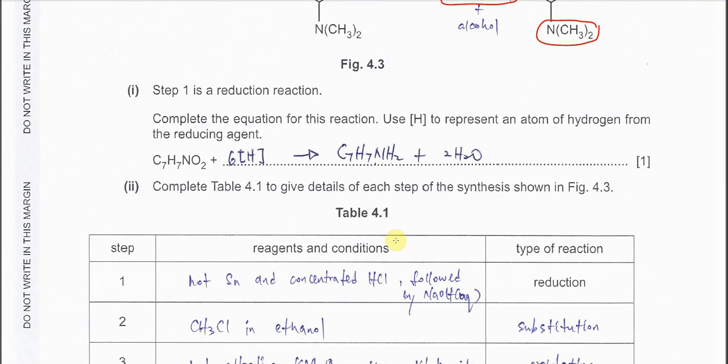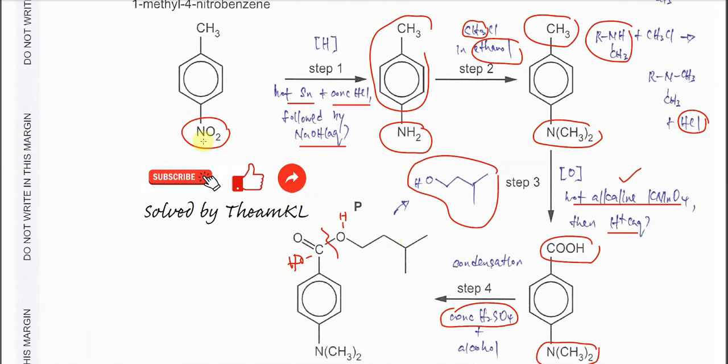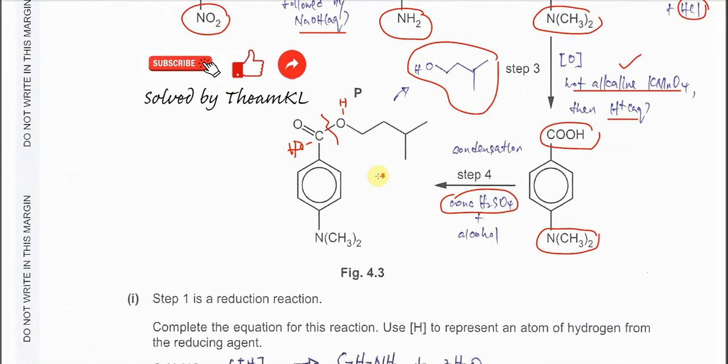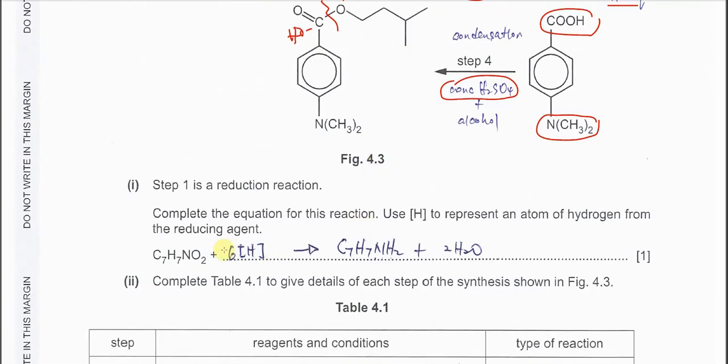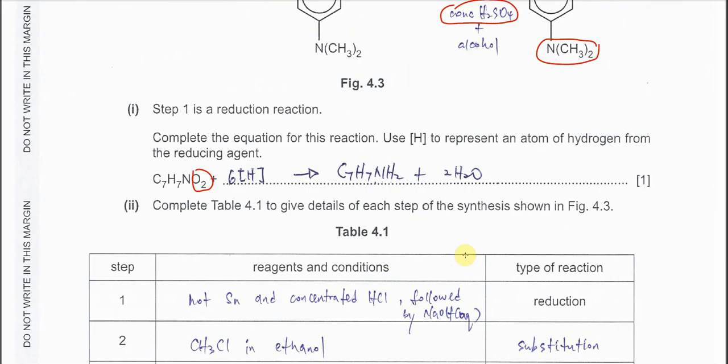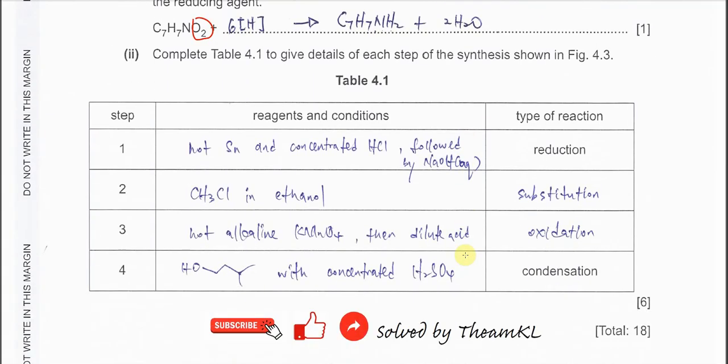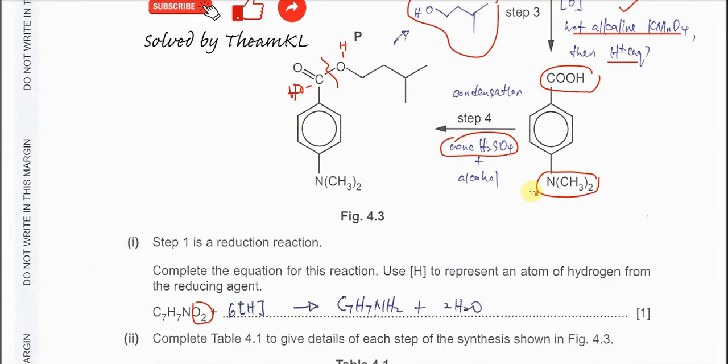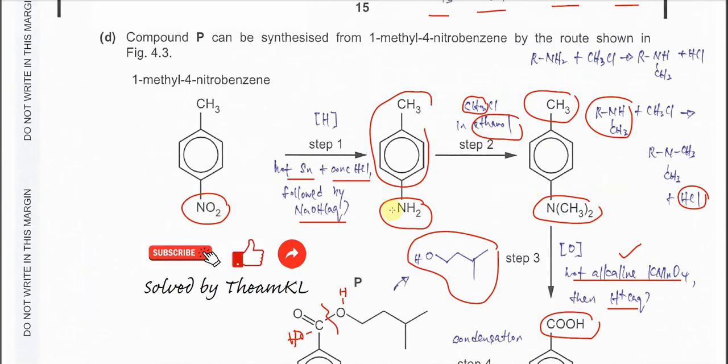Okay, step 1 is again the reduction of the nitrobenzene to the phenylamine. Basically, it removes oxygens and adds hydrogen. The total hydrogen needed is 6: 2 hydrogens for the nitrogen and 4 hydrogens for the O2 to form 2H2O. Okay, so for this part I think there is no need to discuss further the reagents and conditions, I already told you just now. So you should know already. And the type of reaction is what? For step 1, I already told you it is a reduction, because it's from nitrobenzene to phenylamine.